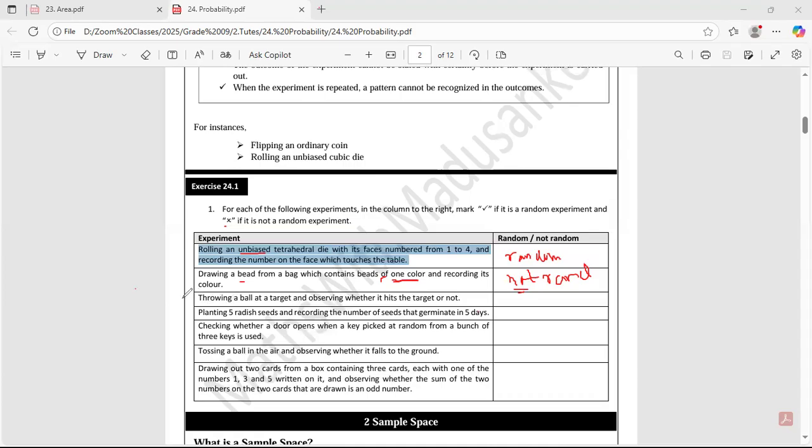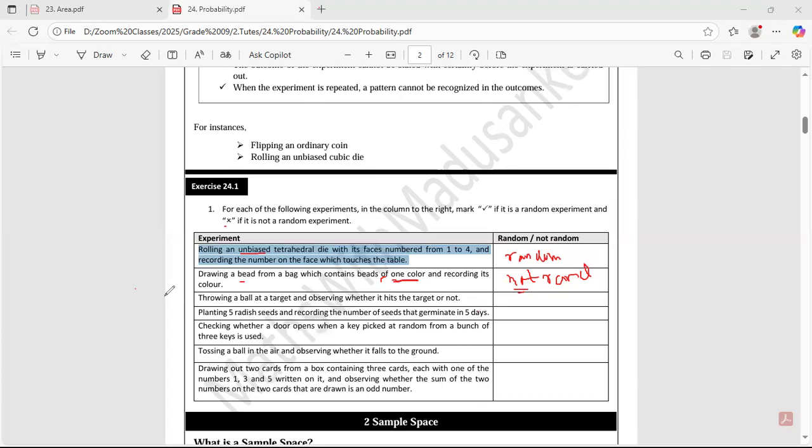Guys, tell me. Throwing a ball at a target and observing whether it hits the target or not. You are going to play cricket and you are practicing bowling. You are going to bowl randomly, yes, this should be random. Okay, let's say the first time.